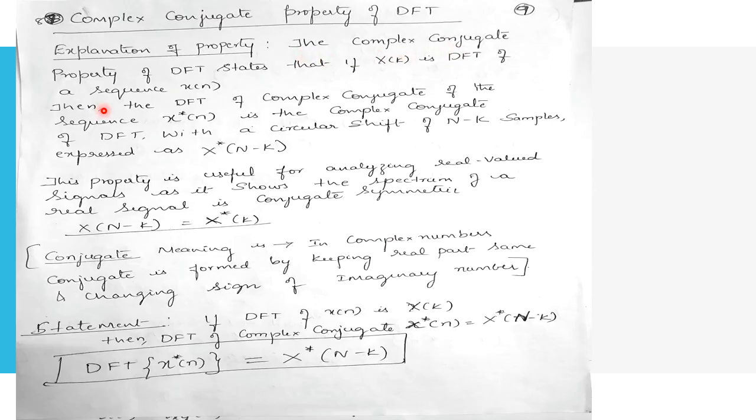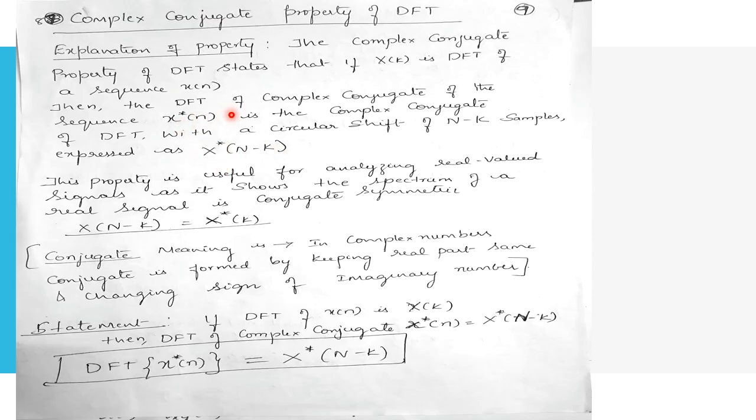The complex conjugate property of the DFT states that if X of k is the DFT of the sequence x of n, then the DFT of the complex conjugate of the sequence x of n is the complex conjugate of the DFT with a circular shift of n minus k samples, expressed as X conjugate of n minus k.